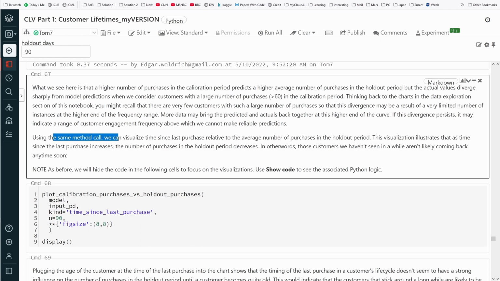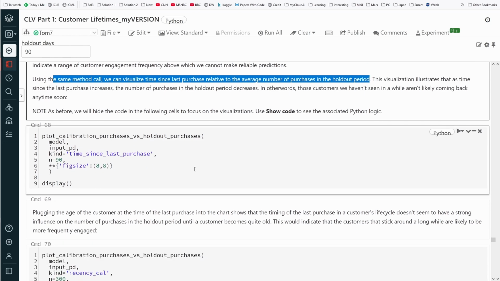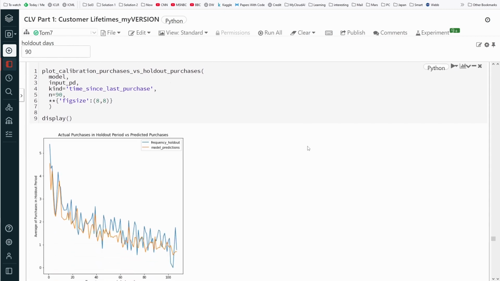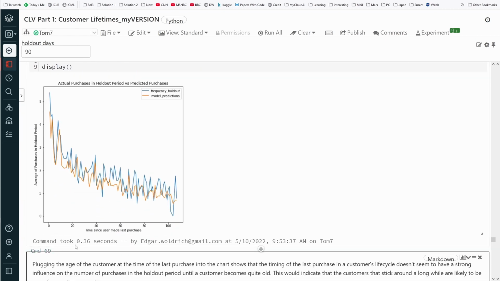Using the same method call, we can visualize time since last purchase relative to the average number of purchases in the holdout period. Okay, let's have a look at the time that we get from our model. Time since the user made the last purchase. Again, in orange, we have our model prediction, which is real nice at the lower time period and higher.